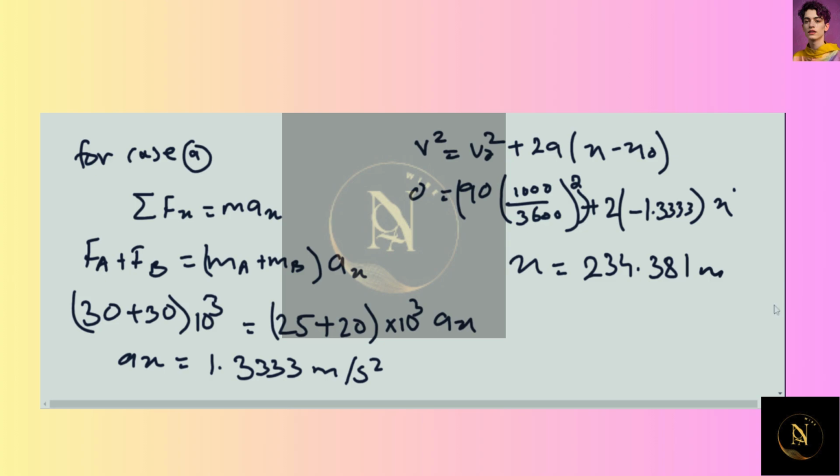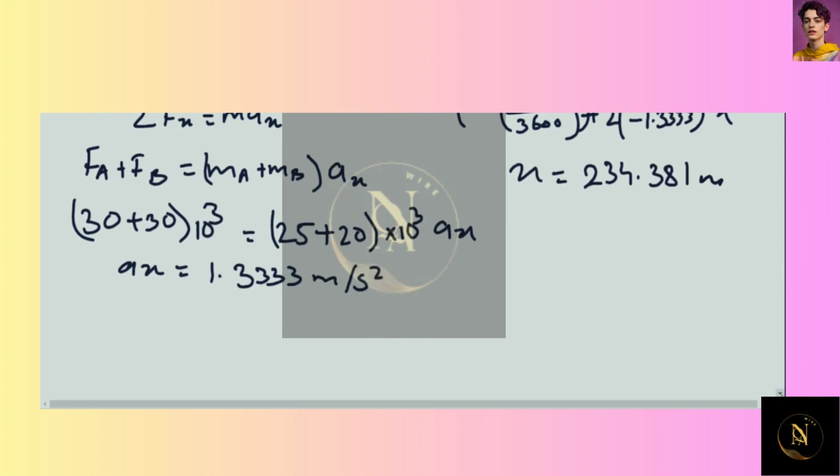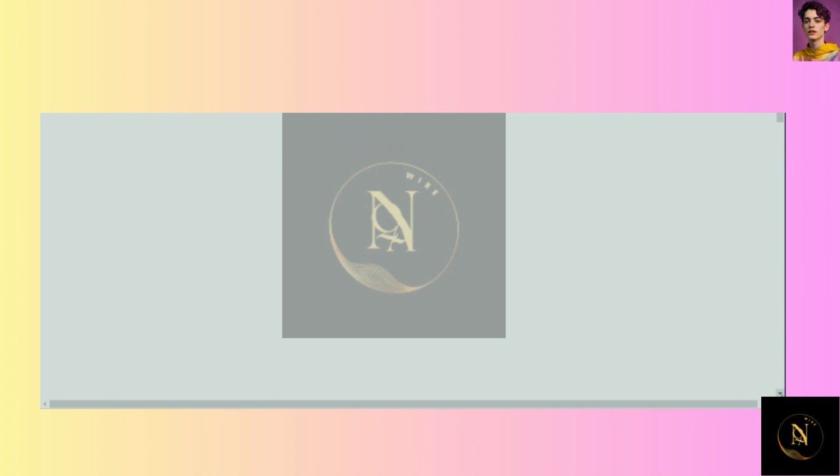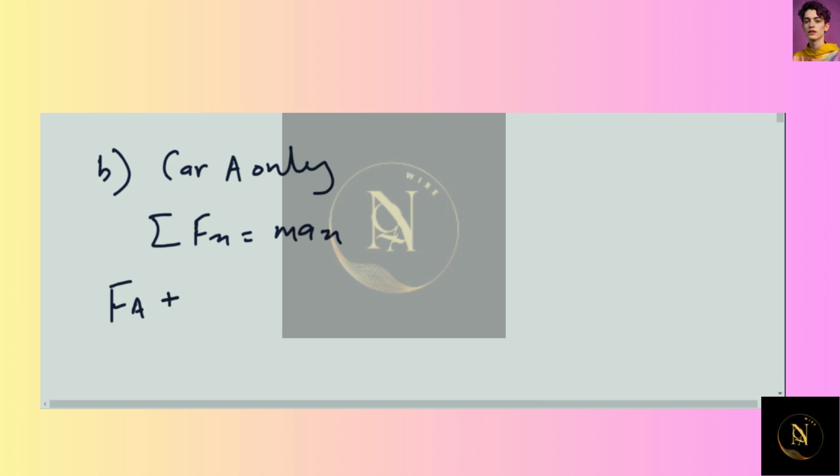Then for case B, which is car A only, we apply again Newton's second law, that is, the sum of forces in x-axis direction is equal to mass times acceleration ax. Then we write the forces for Fa plus P is equal to ma times acceleration ax.